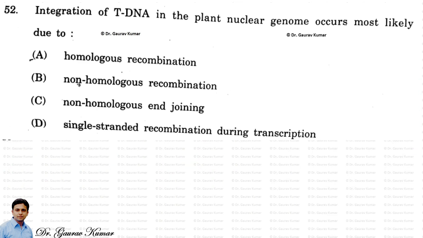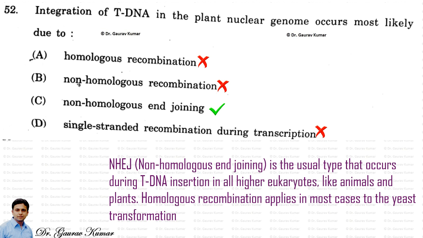Next question: integration of T-DNA in the plant nuclear genome occurs most likely due to? The answer is non-homologous end joining. This T-DNA insertion in plants, animals as well as yeast, I have described in my class lecture of plant biotechnology, so if you have already attended that lecture, it will be easy for you. I will just conclude here that NHEJ, non-homologous end joining, is the usual type that occurs during T-DNA insertion in all higher eukaryotes like animals and plants, and homologous recombination applies in most cases to yeast transformation.